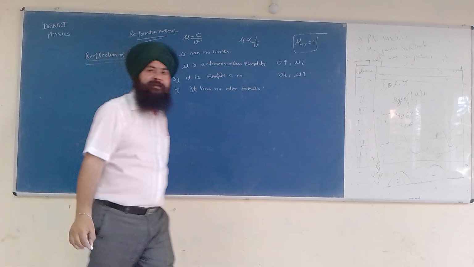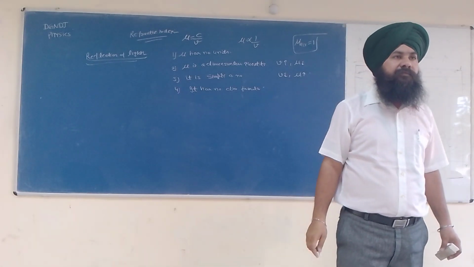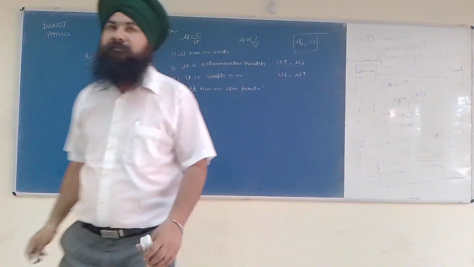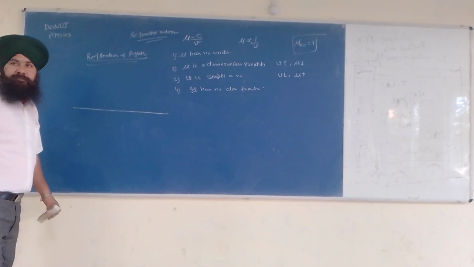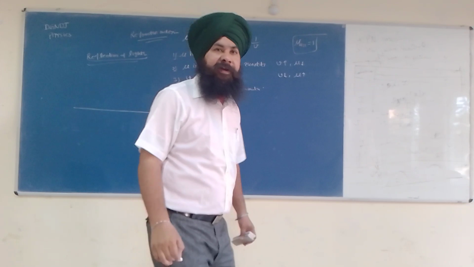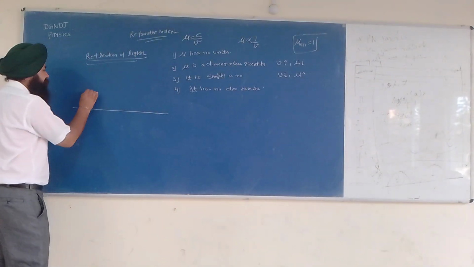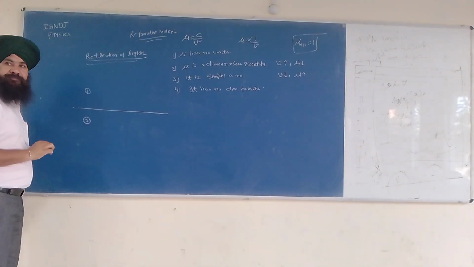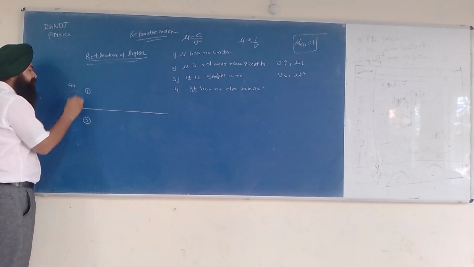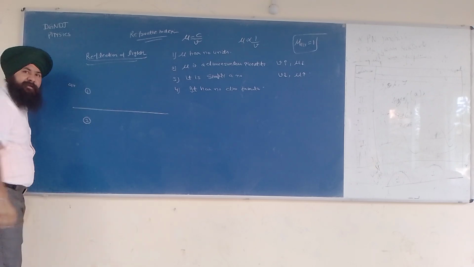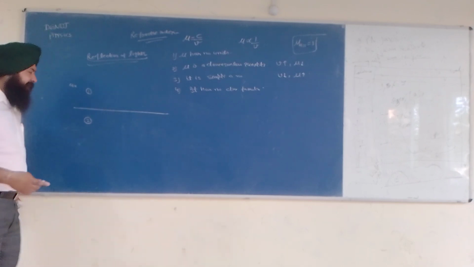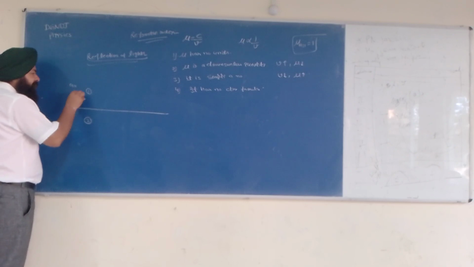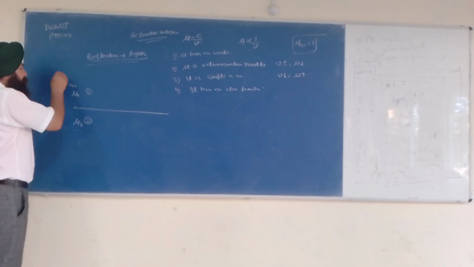What's the meaning of reflection of light? See, this is the interface of two media. Let us say this is medium number 1 and this is medium number 2. This medium is, let us say, air. This medium can be anyone. It can be water. It can be glass. So this is mu1 refractive index. This is mu2, and obviously mu1 is less than mu2.